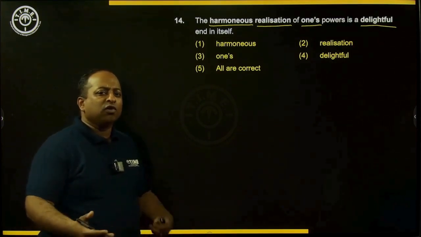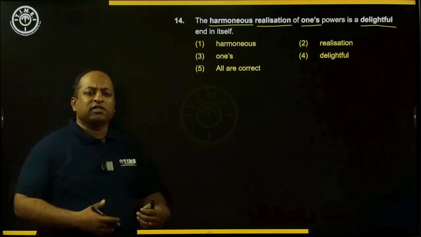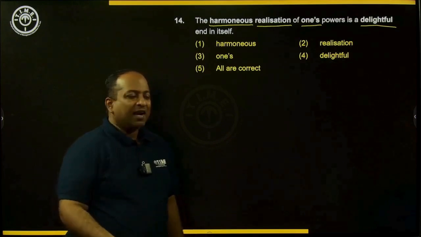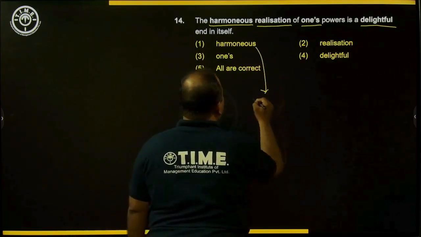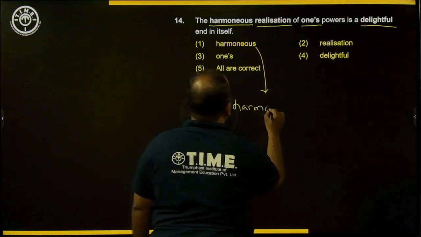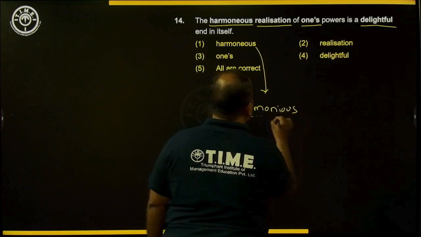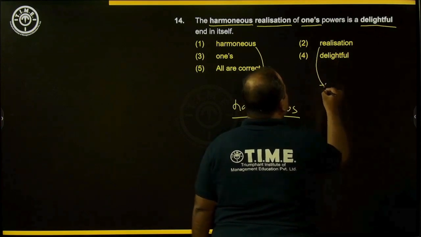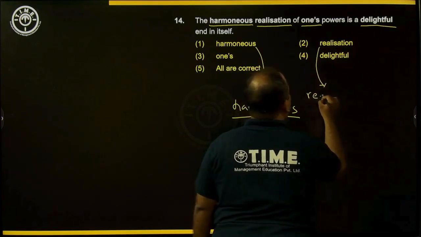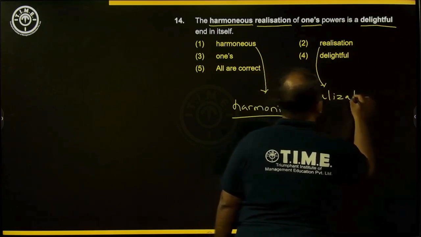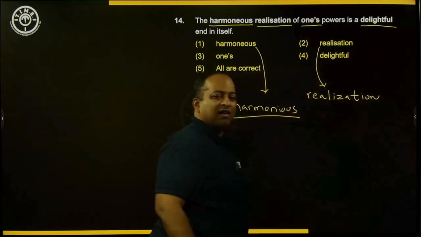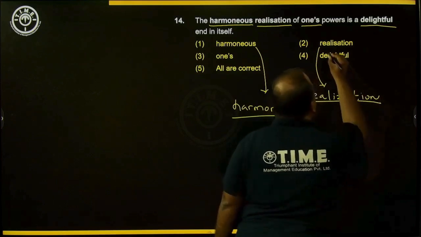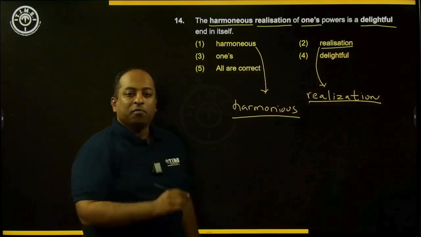Now if you know the right spellings to these words, harmonious means something which is balanced and orderly in nature. If you know the right spellings, both of them seem to be wrong, right? So the word harmonious is actually spelled H-A-R-M-O-N-I-O-U-S. And the word realization, you must have seen in many places this word being spelled in this way, REALIZATION. So which one was wrong? Actually, the word realization can be spelt in 2 ways, and both these ways are right.